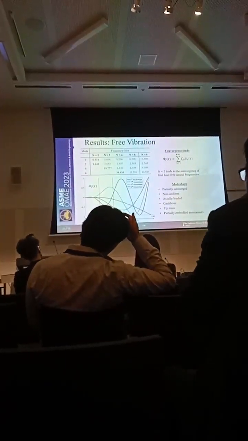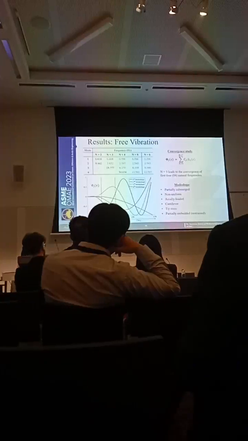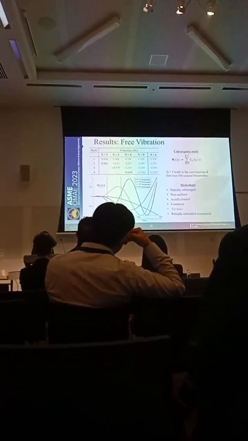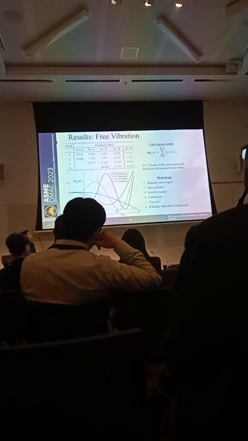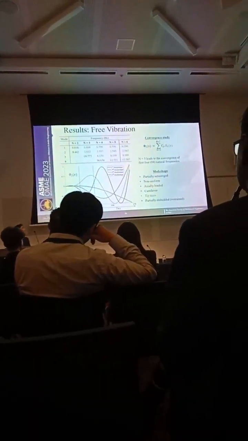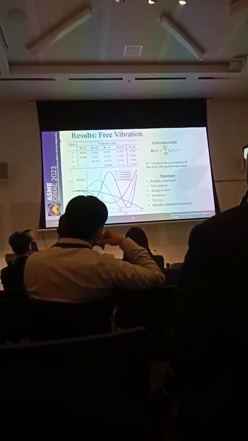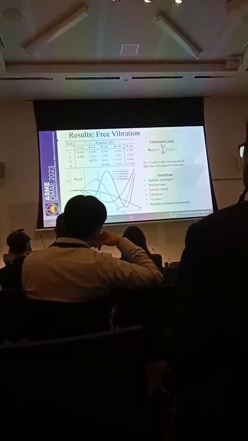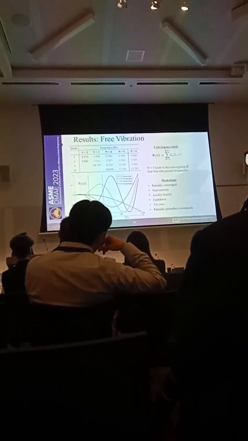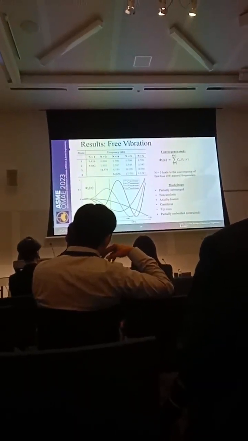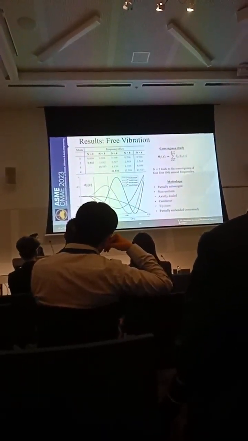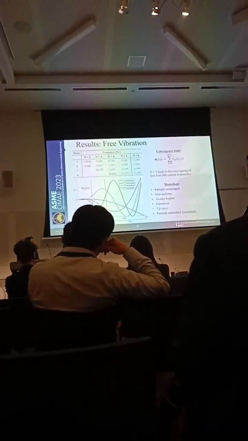First, I have presented a convergence study on the variation of natural frequencies with respect to the number of admissible functions taken. We can clearly see that when we take the number of admissible functions to be 6, the fourth natural frequency converges. Hence, for further studies, I have assumed only 5 admissible functions, and here I have presented the 4 mode shapes of the free vibration of the non-uniform beam.